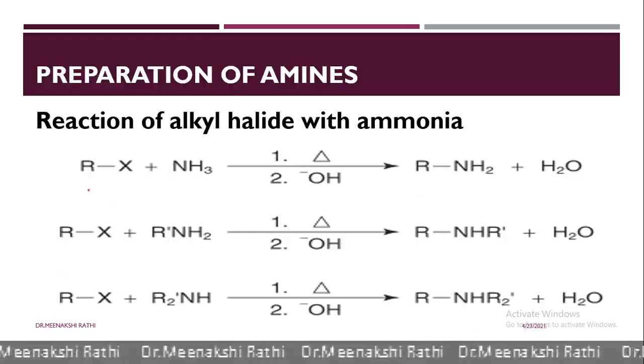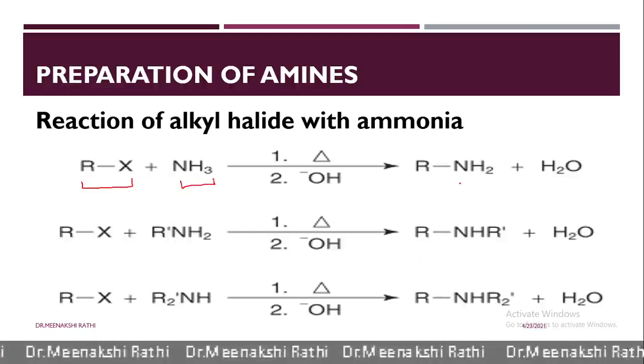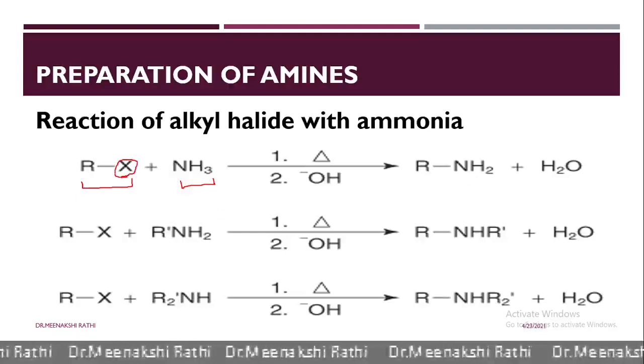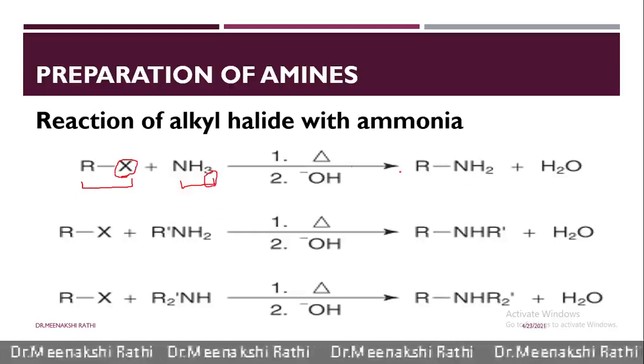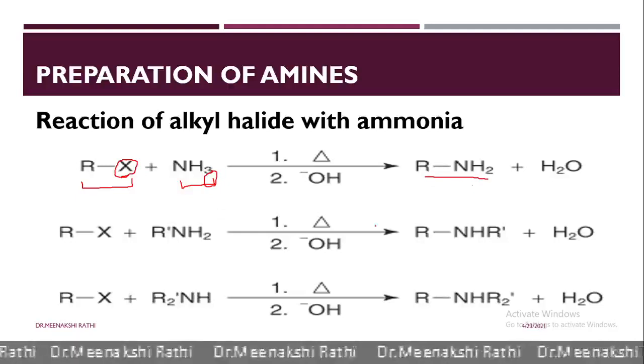You can see here, when alkyl halide reacts with ammonia, first X and H from ammonia are removed and we get here RNH2.